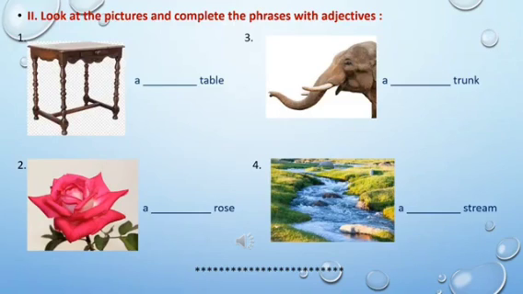See the second one. You can see a rose. So a dash rose. Third one, a dash trunk. Fourth one, a dash stream. Yes, you can draw these pictures in your notebook also.